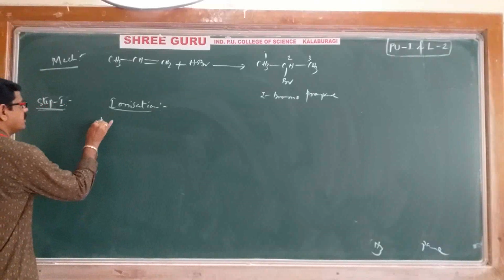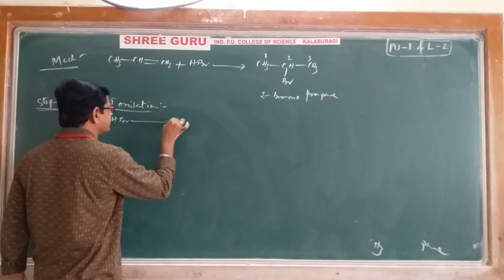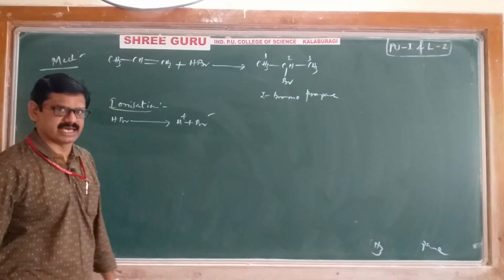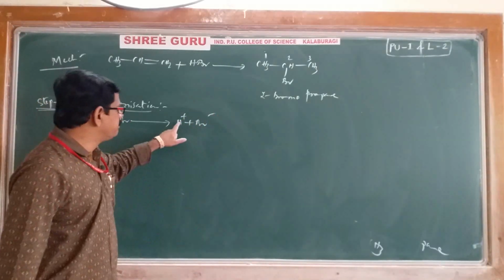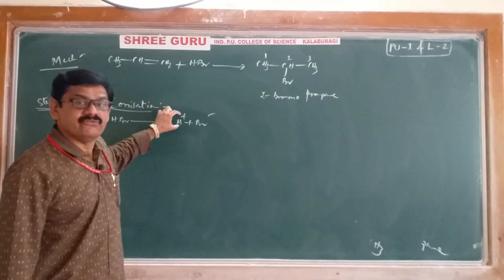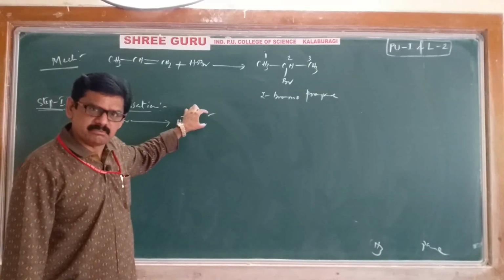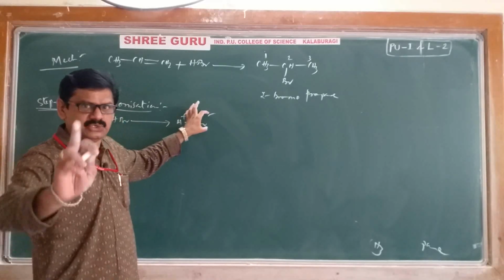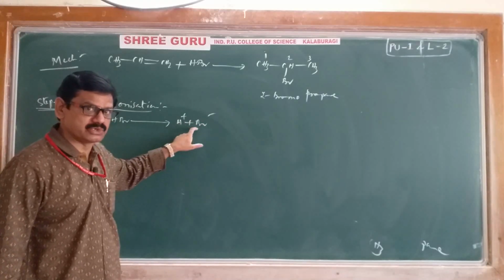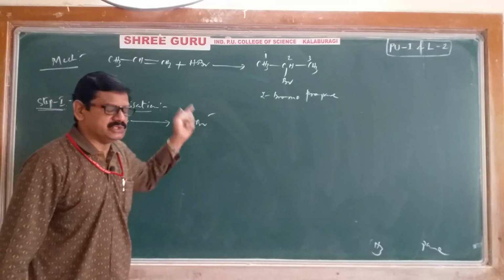See here what happens when HBr ionizes: definitely you will get H plus Br minus. Because of the positive charge, we can take H plus as the electrophile, and because of the minus charge, we can take Br minus as the nucleophile. Both species are available now.